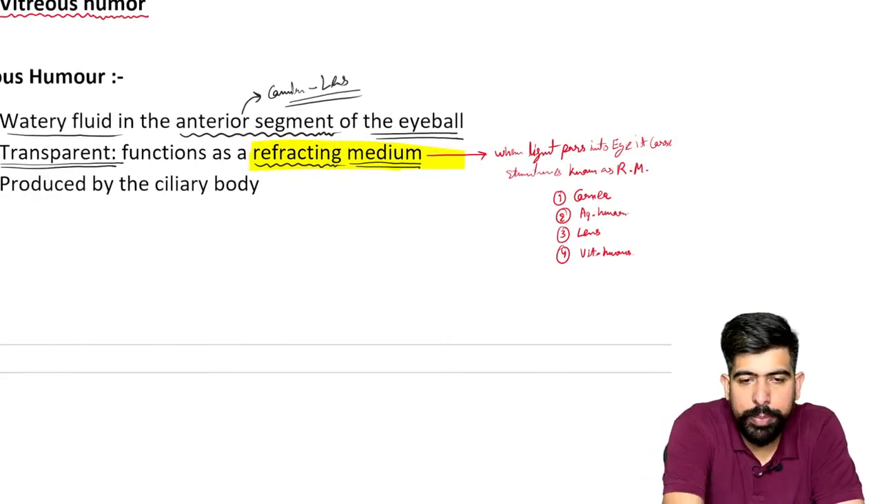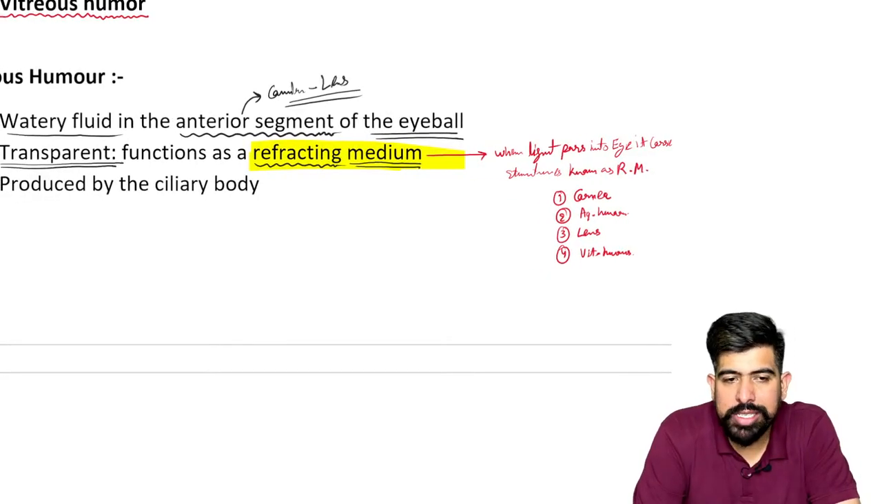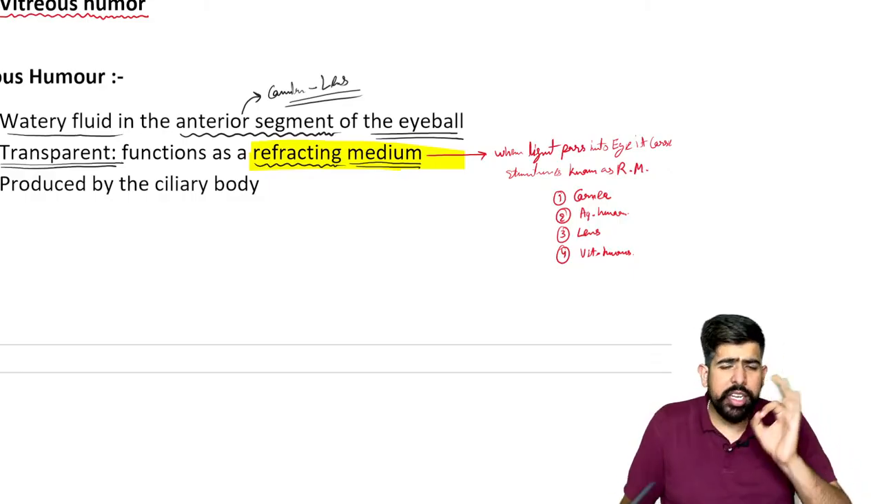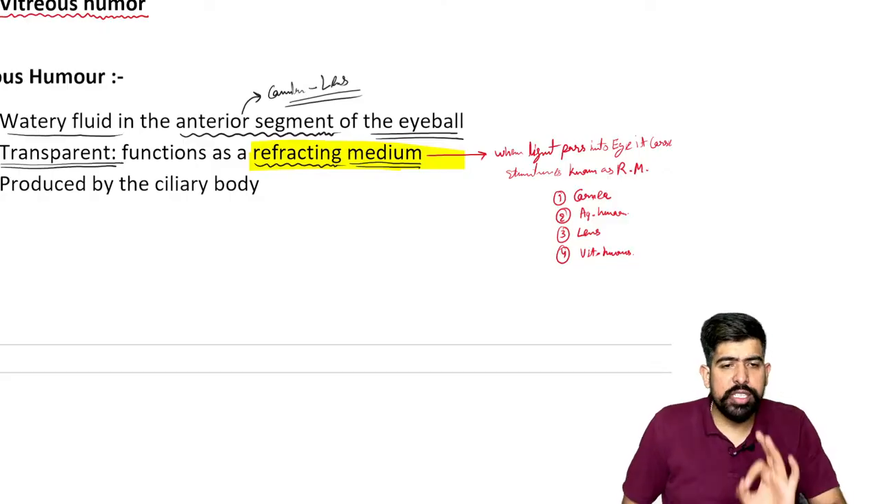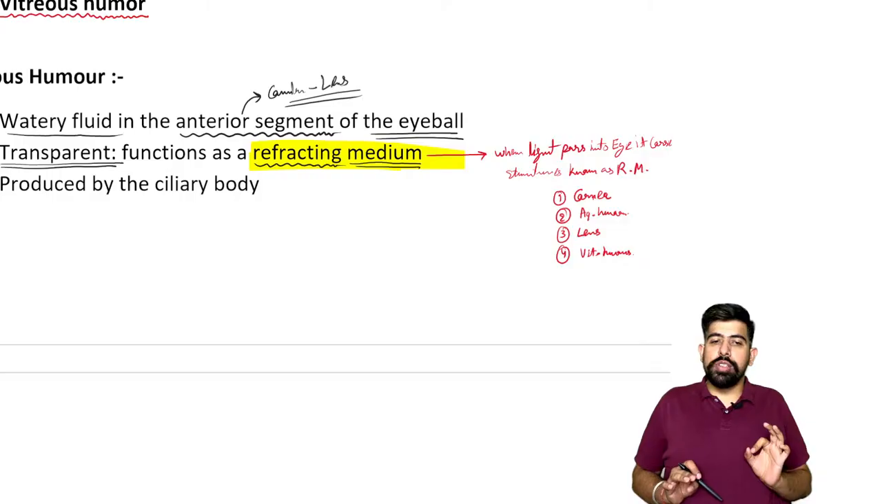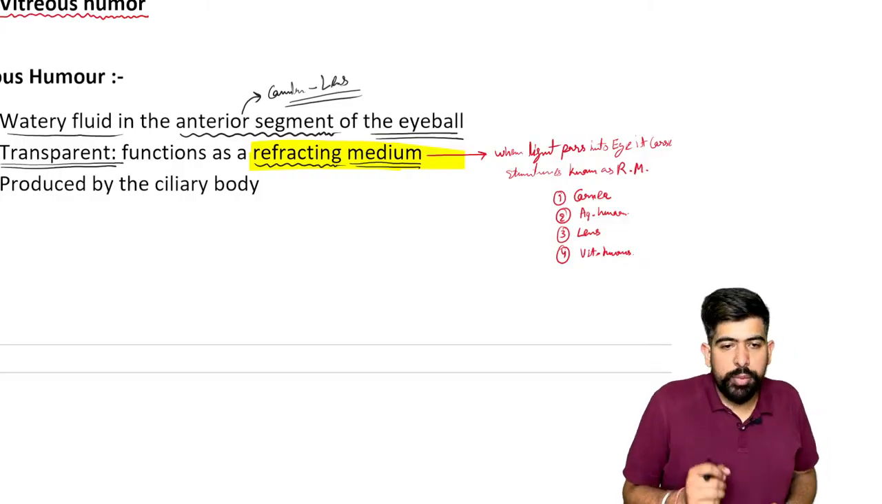This will be all the refractive medium. So I hope you understand the basics of the refractive medium. What is the refractive medium? As the light is passing into the eye, it passes through several structures. Those structures are known as refractive medium.